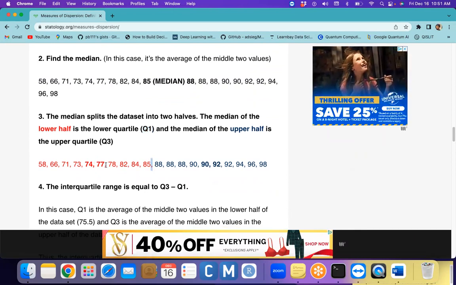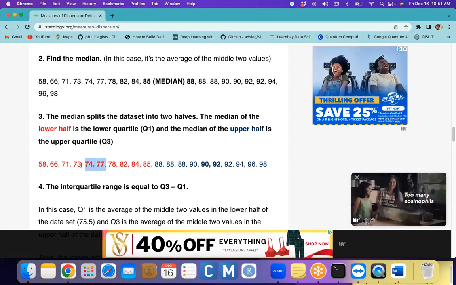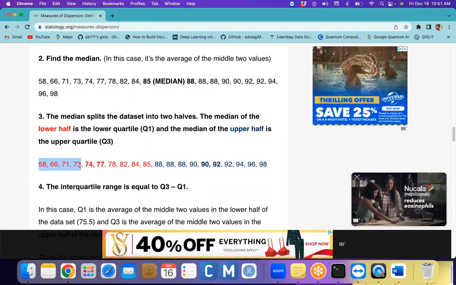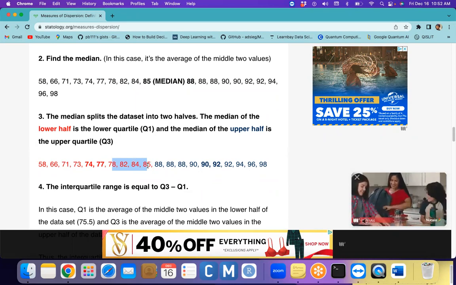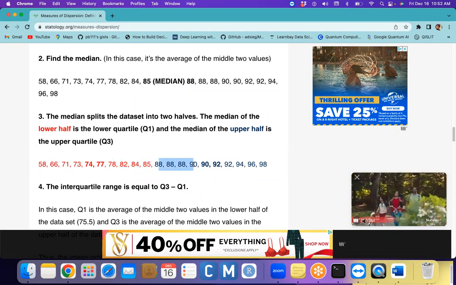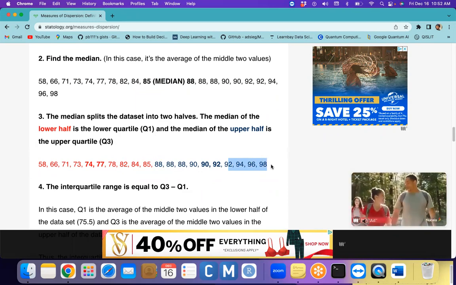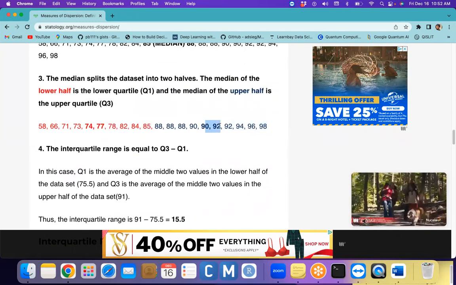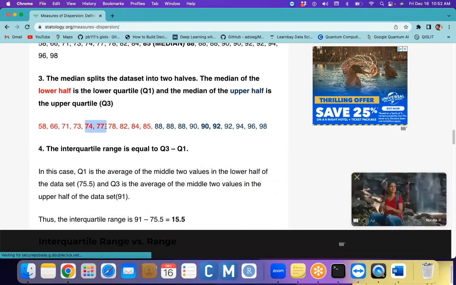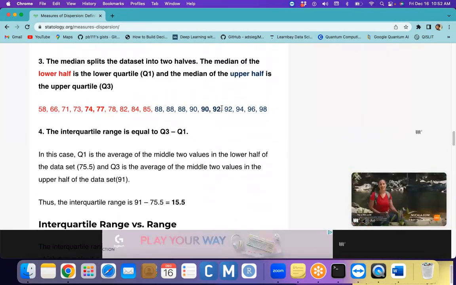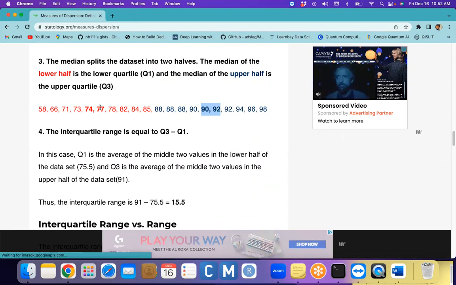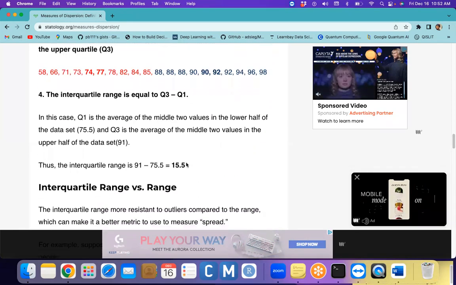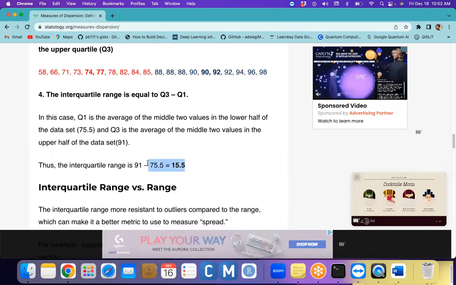So this is your quartile 1. This is the data below quartile 1. This is the data in between quartile 1 and median, this is the data between median and quartile 3, and this is the data between quartile 3 and max. So the difference between Q3 and Q1: this 75 is quartile 1, 91 is quartile 3. So 91 minus 75.5, that we call the interquartile range.